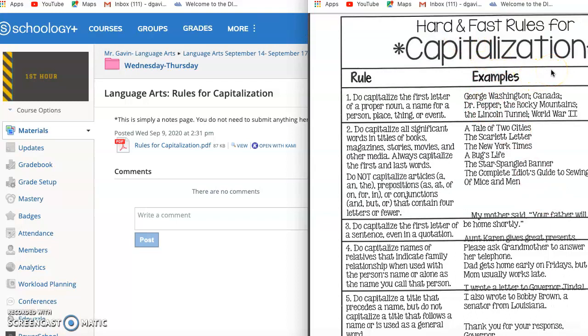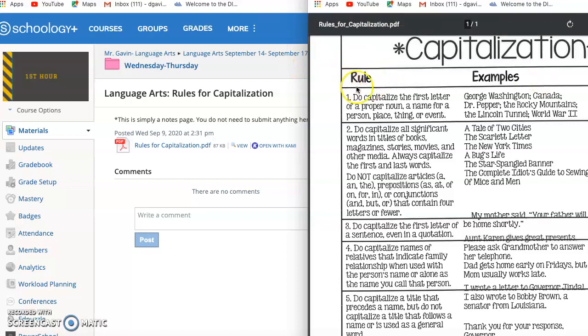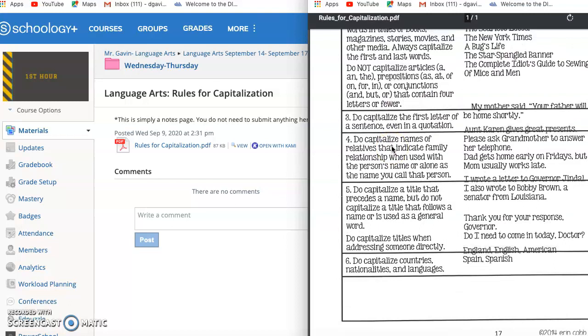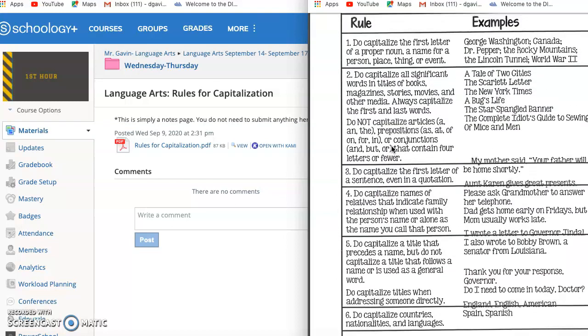Here are your rules for capitalization. These are what you need to capitalize in any sentence, paragraph, or whatever it may be that you are reading or writing. On the left side here is the rule. On the right side it gives you examples. Notice there are only 6 different rules. I tried to keep it simple for you guys.